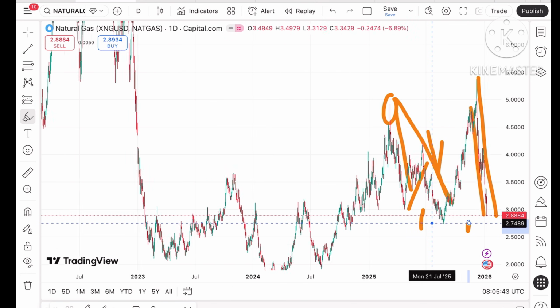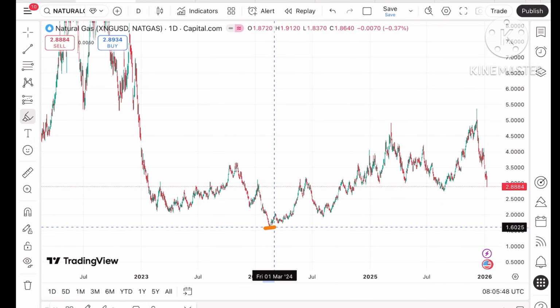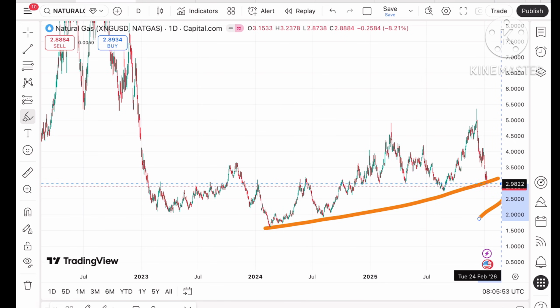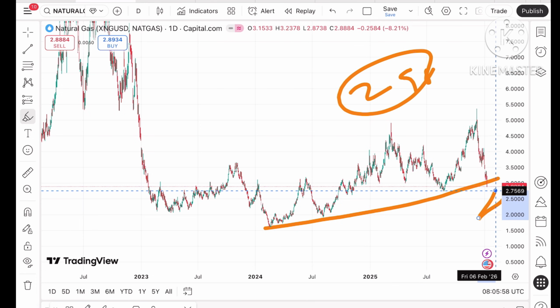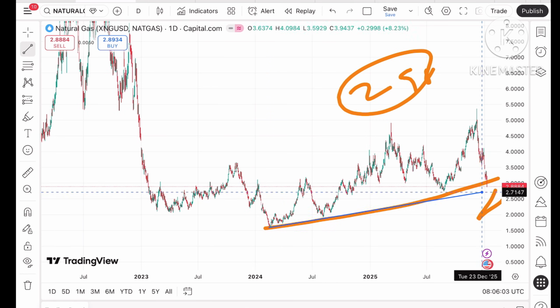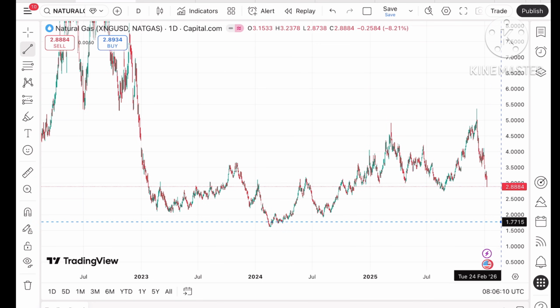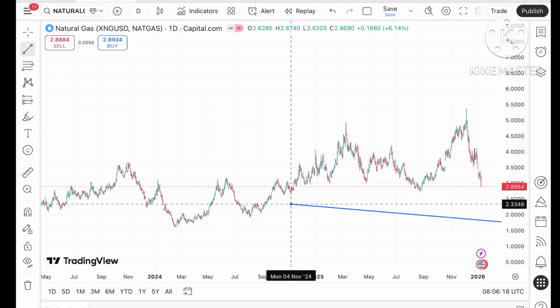Now in this pattern we can see there are 2 or 3 probabilities, because if you look at this particular trend, a pattern has formed, and this pattern is being broken at a level of 2.98. If the price sustains above this level, then you will understand how the price is moving. We can see the price already moved below this particular level. So chances can be high that only if the price sustains above $3 can we see the price rise above this level.